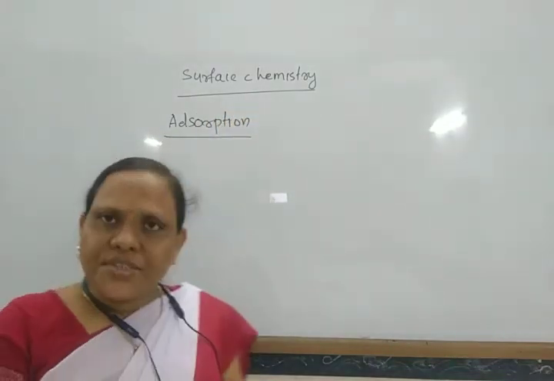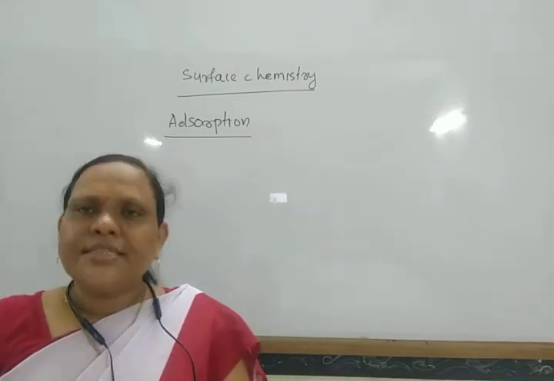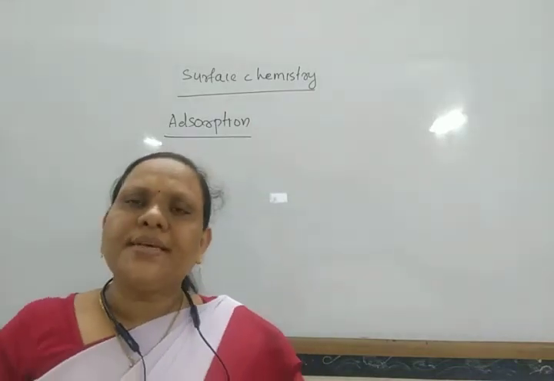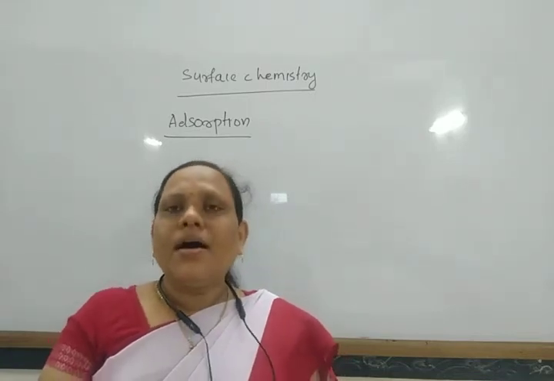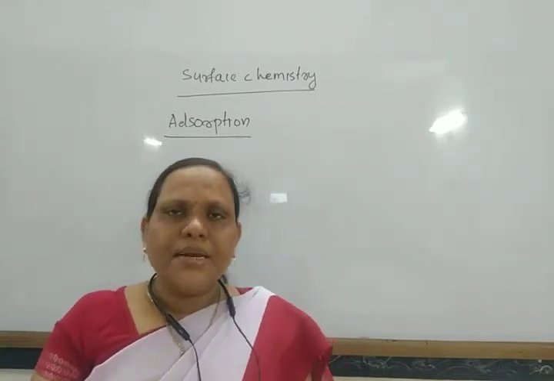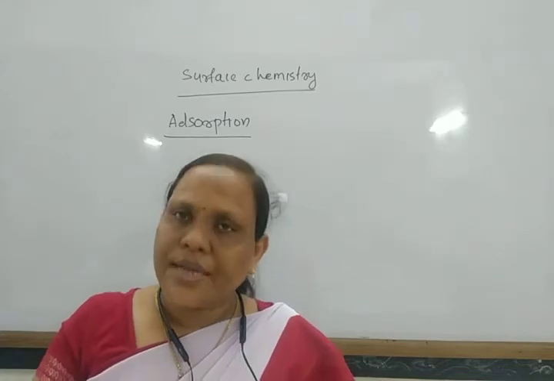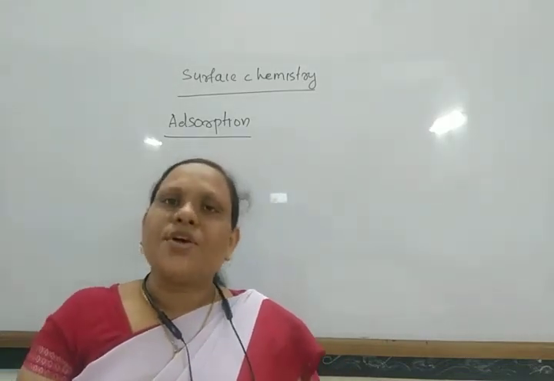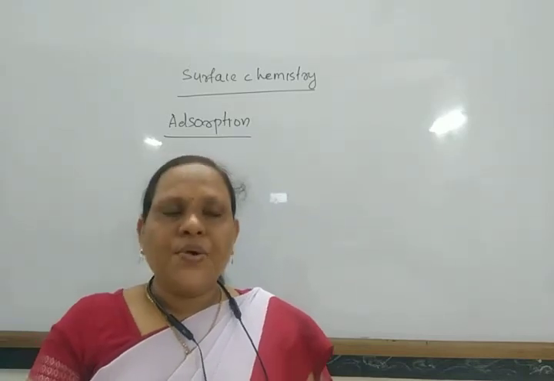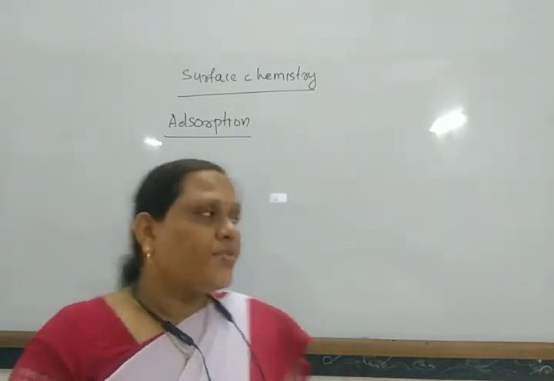So what is adsorption? Adsorption is a phenomenon in which different molecules of gases or liquids accumulate on the surface of a solid or liquid, rather than in the bulk.